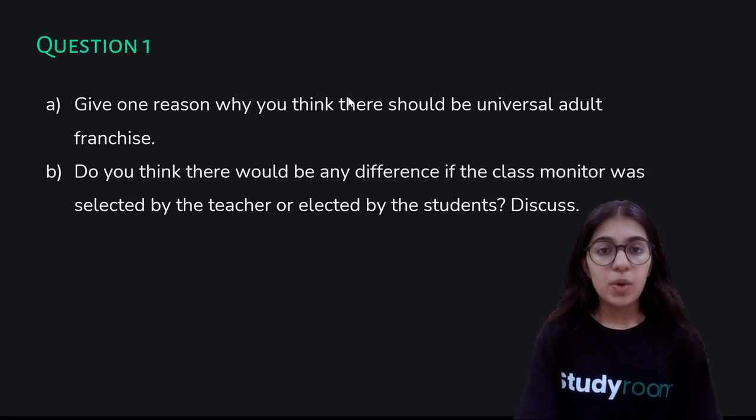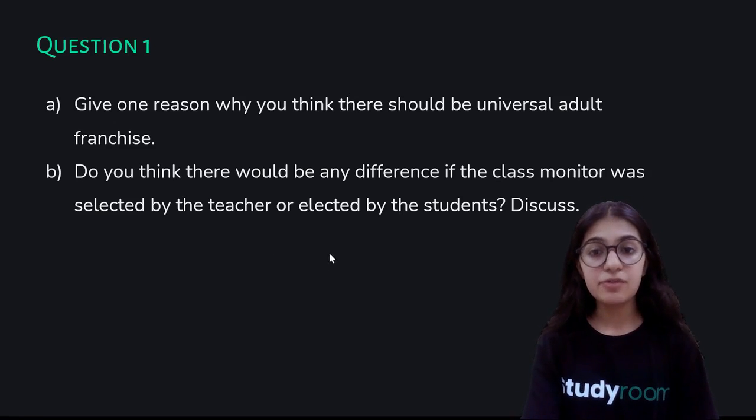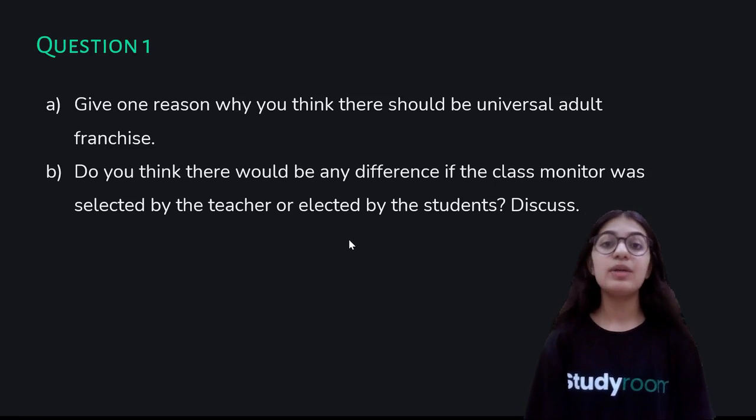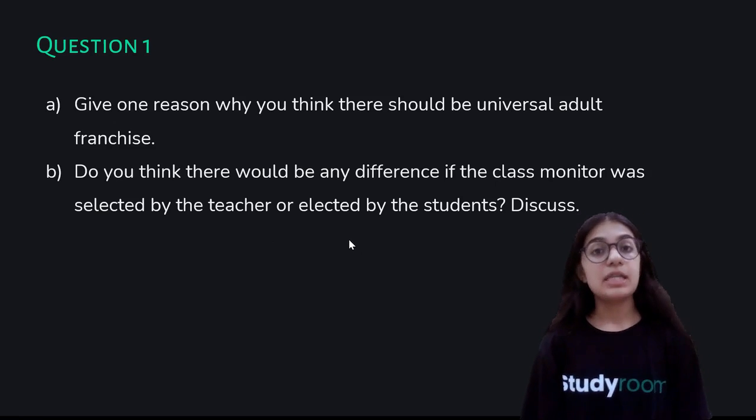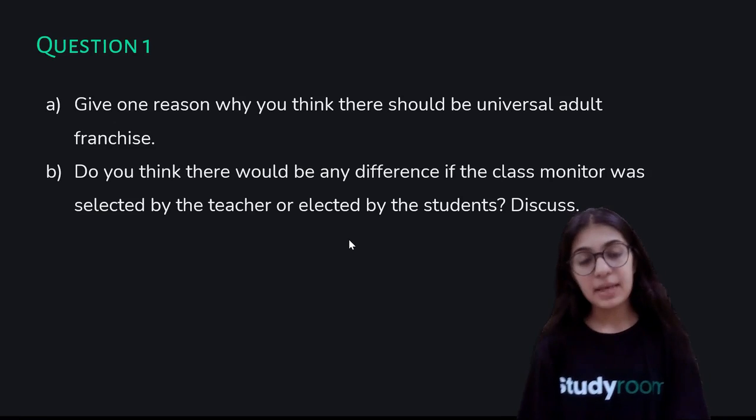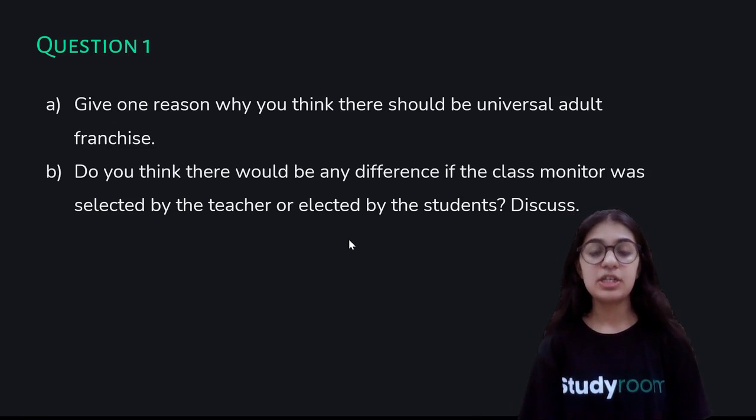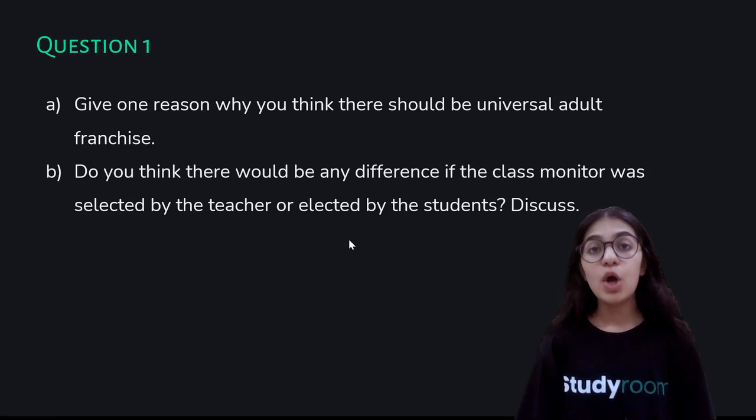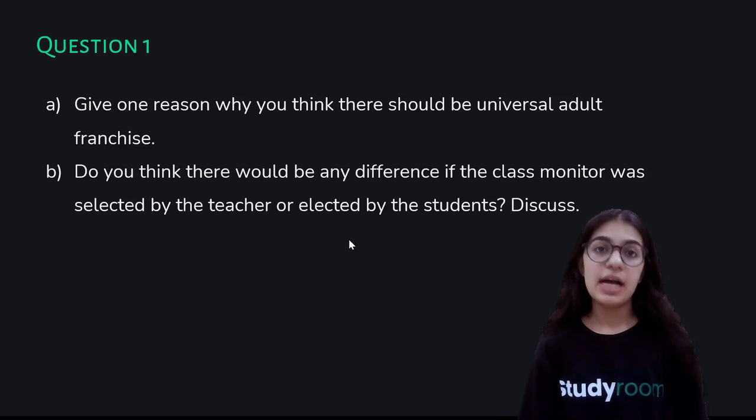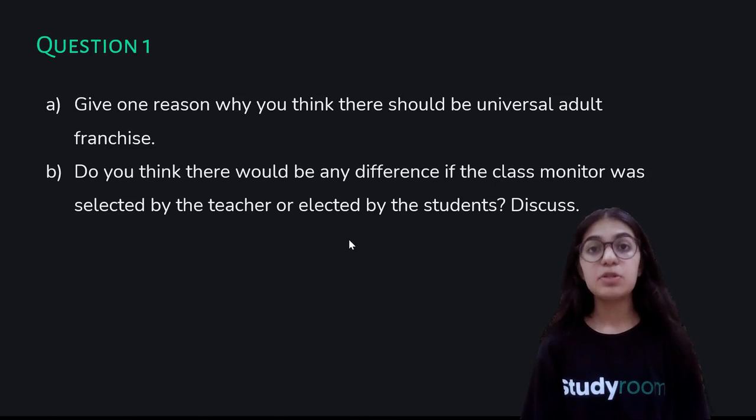All right. Okay, so the next question is, do you think there would be any difference if the class monitor was elected by the teacher or elected by the students? I think that definitely it will make a lot of difference. If the teacher elects the class monitor, he or she will decide on the basis of how good that student is in academics or how good the behavior of the student is in the class. But in case the students get the chance to elect the class monitor, they will decide on the basis of the majority votes.